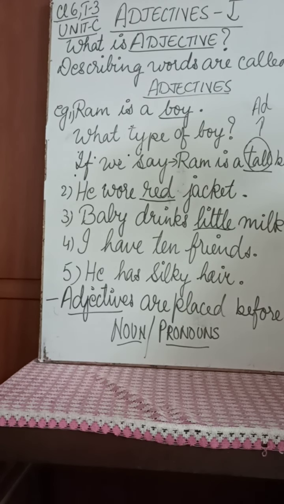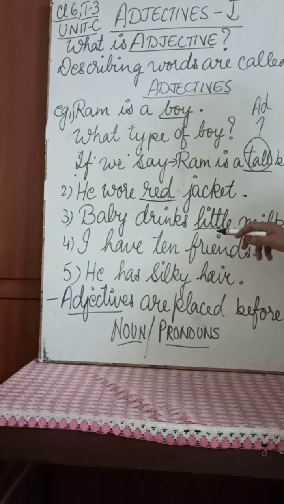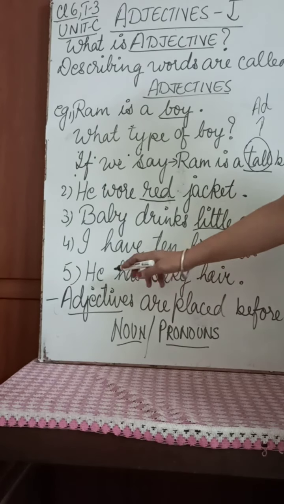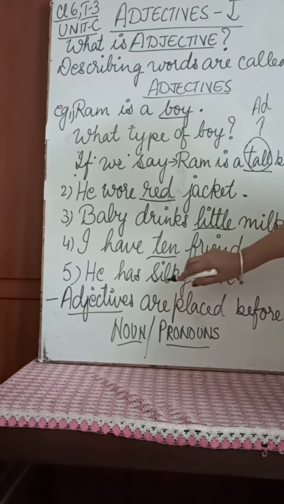So little is the adjective. Next sentence, I have 10 friends. How many friends? 10, so that is the adjective here. Now he has silky hair. What type of hair? Silky hair. So silky is the adjective.